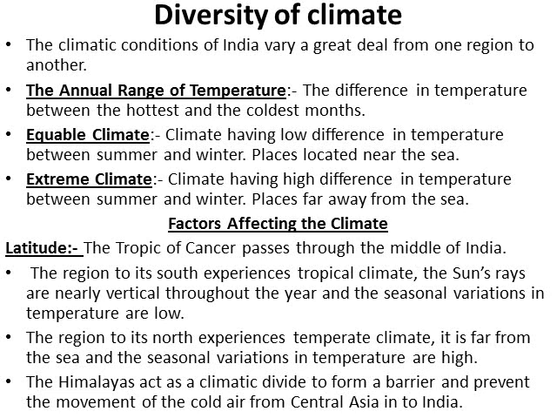Once again I repeat, in a given place, if you calculate the temperatures in 12 months, the difference between the hottest month's temperature and the coolest month's temperature is known as the annual range of temperature.